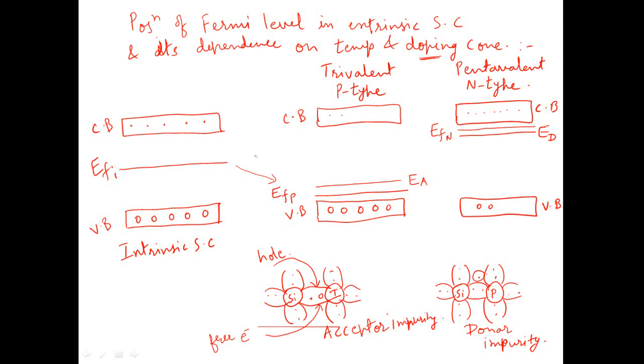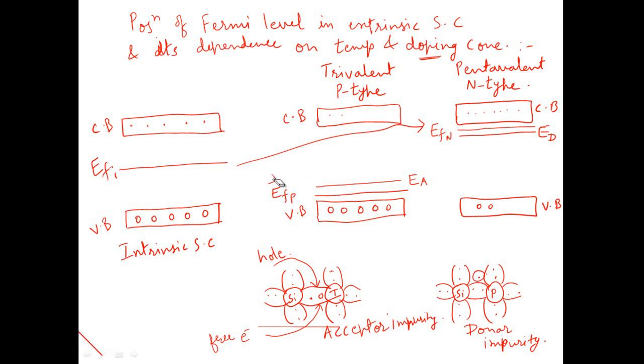So for p-type semiconductor, the position of Fermi level shifts below, that is near to the valence band, while for n-type semiconductor the position of Fermi level will shift upwards, that is near to that of the conduction band. So this was the effect of doping.